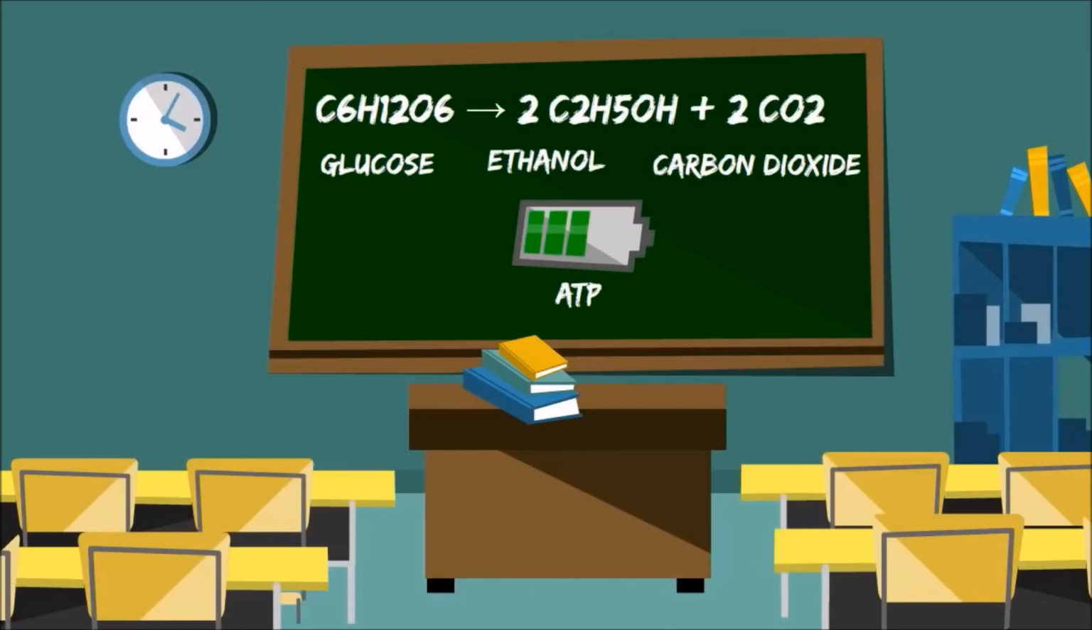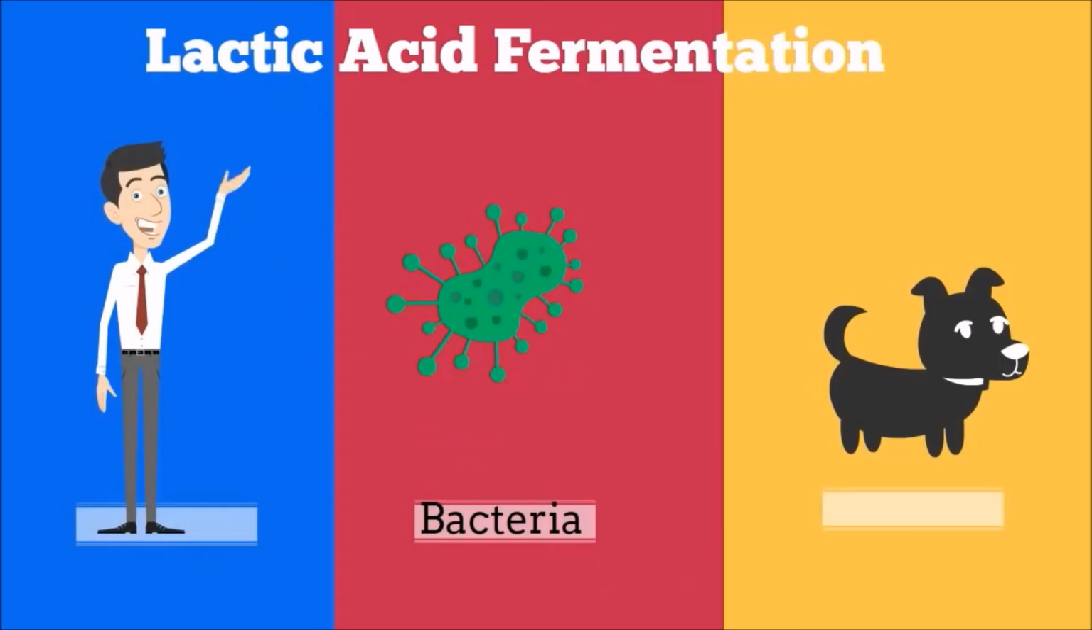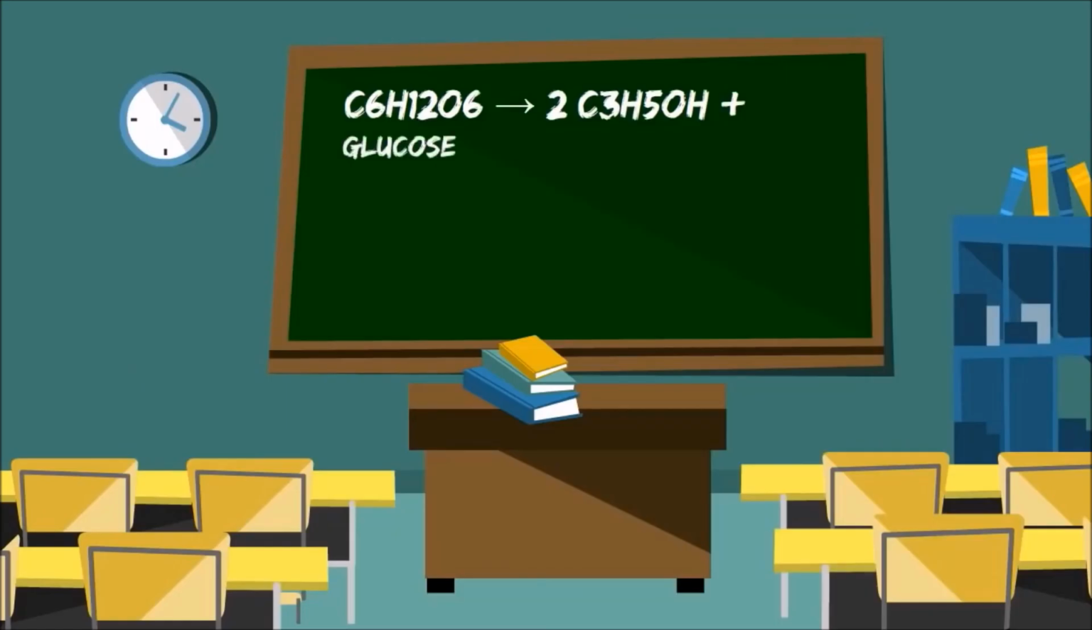This is how many wines and beer are created. The other type occurs in animals, including humans. What happens with this is you take glucose, again technically pyruvic acid, and it's converted into lactic acid plus energy. This occurs when the cell needs energy and there's just not enough oxygen.